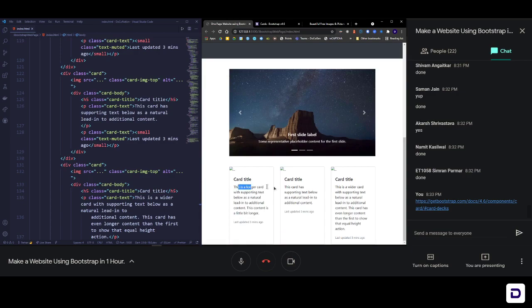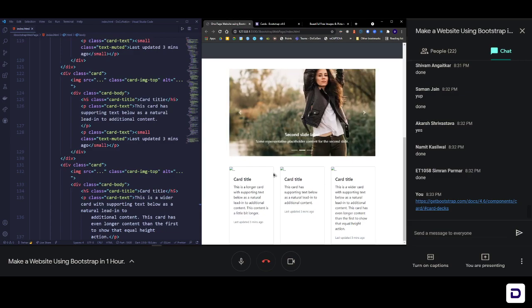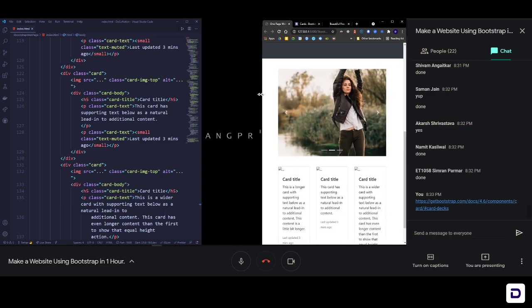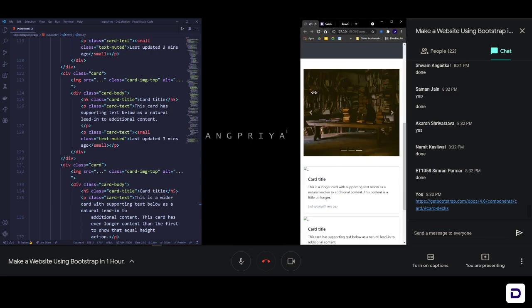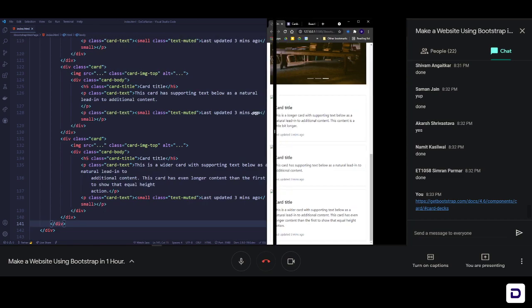We have all the 3 cards ready for us. That's simple. Nothing is required. Everything is properly done for us. And the best part is they're already responsive. So if I do this, okay, they're not responsive. Okay, no, they are. On a small screen only. So not on a medium screen, but on a small screen they are.